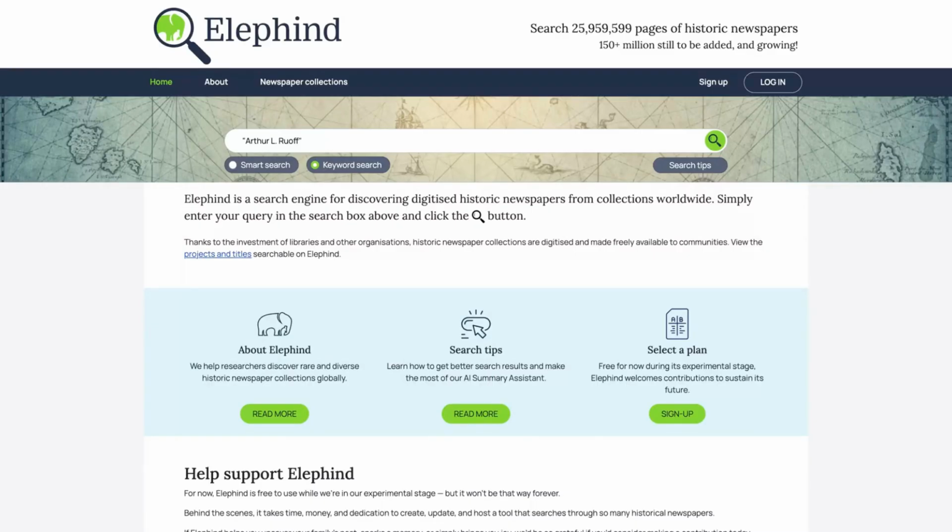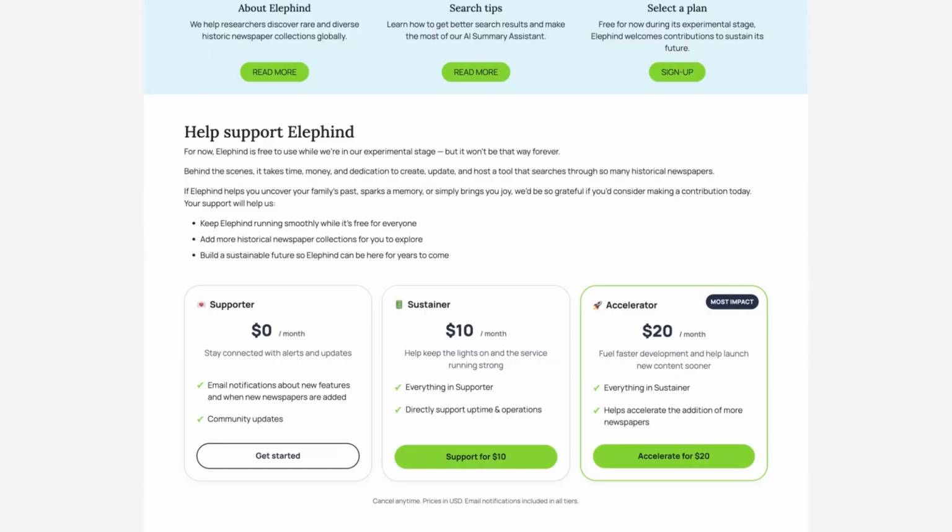So now we're back at the homepage, and I'm sure that you've noticed by now these two buttons on the top right hand of the screen, sign up and log in. Now, currently, Elephind, you don't need to sign up or log in to use it. It is free, but it is free because they're in the experimental stage. They have just relaunched, so they're making it free to use, and you don't need to have an account. You can create an account that will send you email notifications about when new features or new newspapers are added to the search engine, and also give you community updates, but that's not required for you to use it.